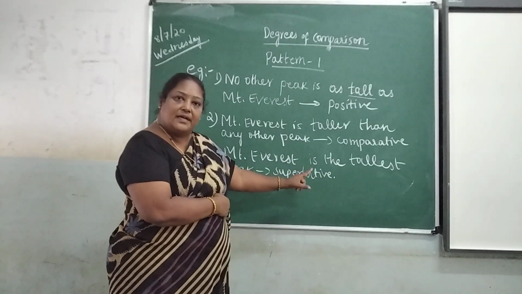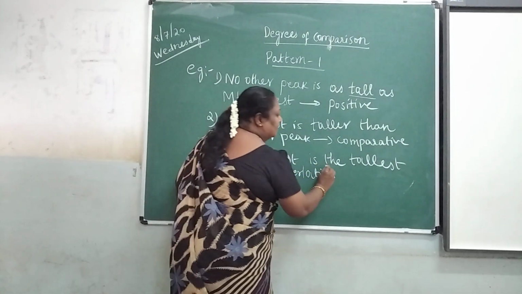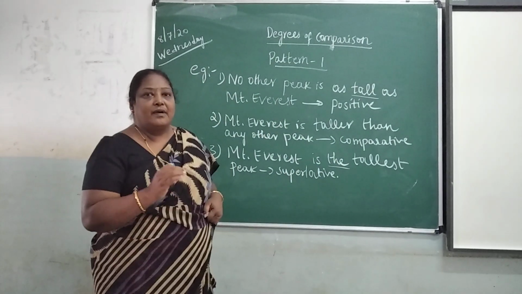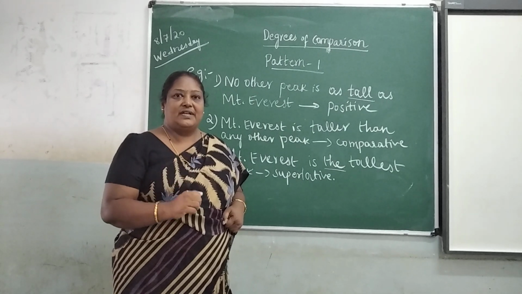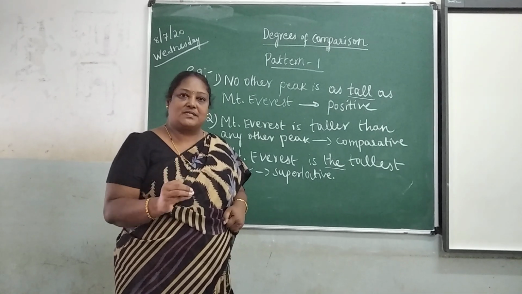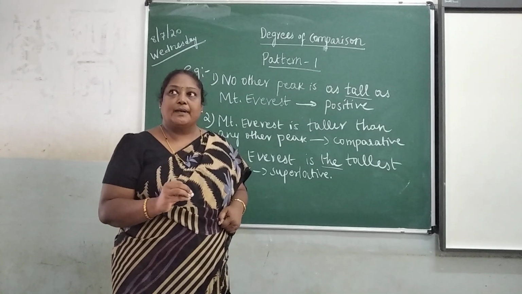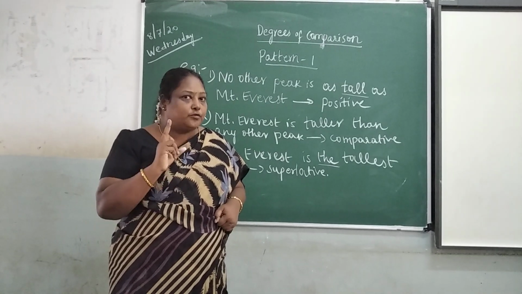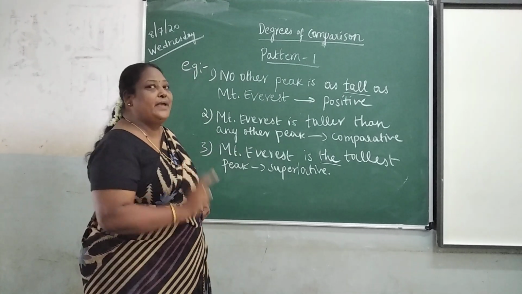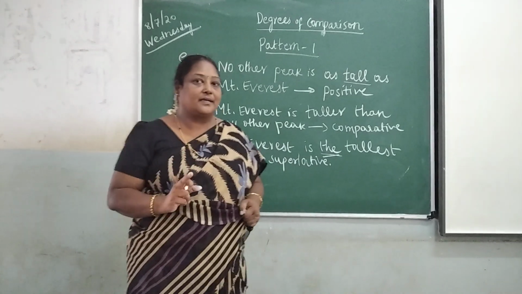Anytime in superlative degree, you have to use the definite article the. If it is highest, the highest. If it is deepest, the deepest. If it is most beautiful, the most beautiful. For example, rose is the most beautiful flower. For every superlative degree, you have to use the definite article the.